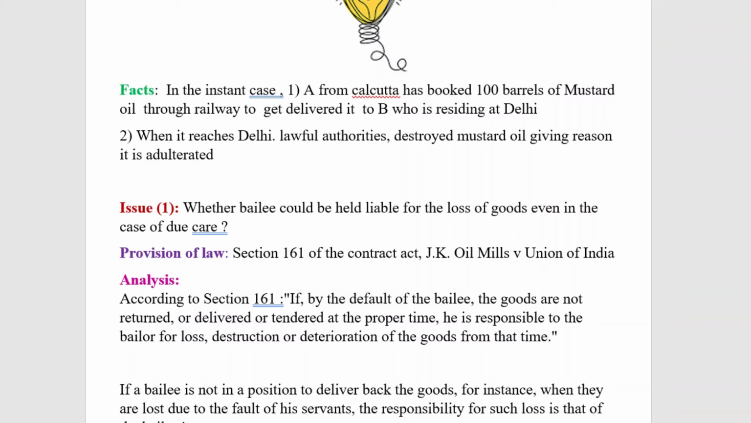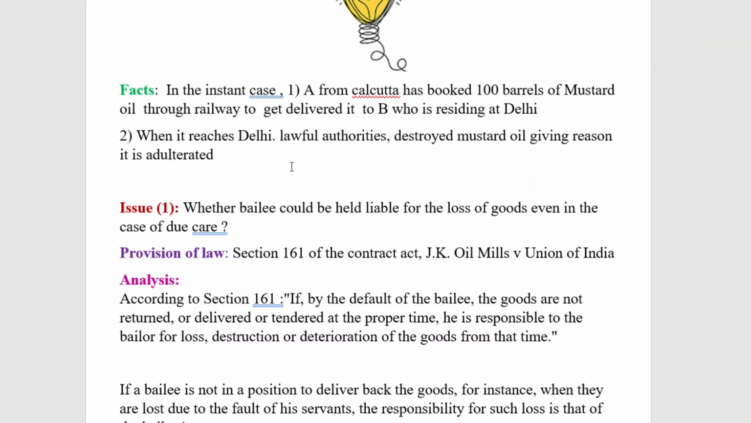Here this is the facts of the case. As per the duties of a Bailee, the Bailee has got a duty to return the goods on fulfillment of the purpose. Under section 161 it has been given. So here the question arose for us for consideration, in the way that we have to write the issue.